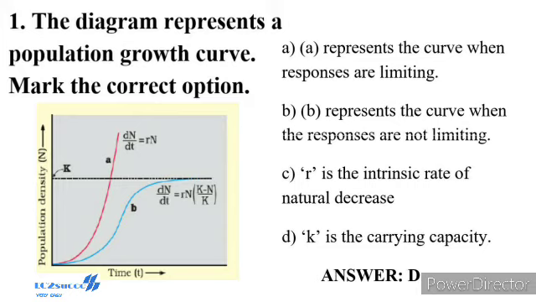Shown in the diagram, population growth curve. When resources are not limiting the growth, the plot is exponential. When resources are limiting the growth, the plot is logistic. K is the carrying capacity. Does the growth of a population with time show any specific and predictable pattern?